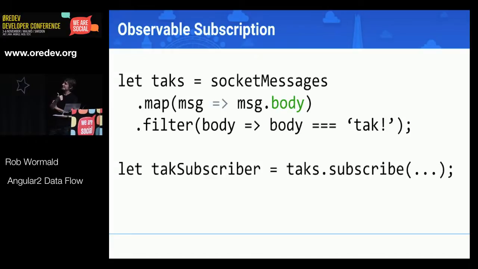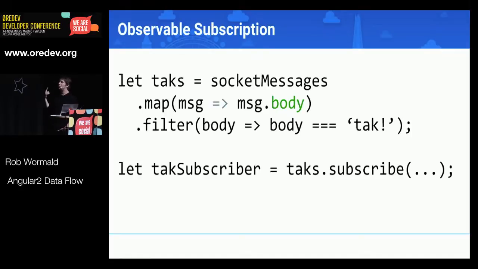Observables, though, have this kind of behavior built in. So when we subscribe, instead of calling then, we're going to call subscribe. What we get back is actually called a subscriber. And so that talk subscriber there on the left represents the sort of act of subscribing to this stream of messages coming in. And obviously, because this is a WebSocket, it's going to run forever, right? It's just going to keep piping values down the stream for us.